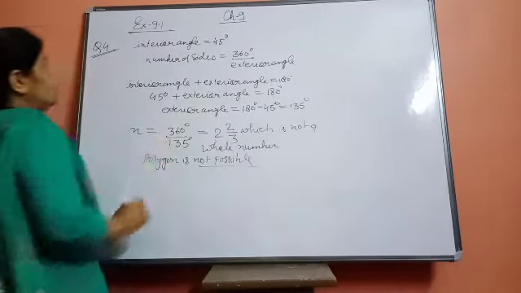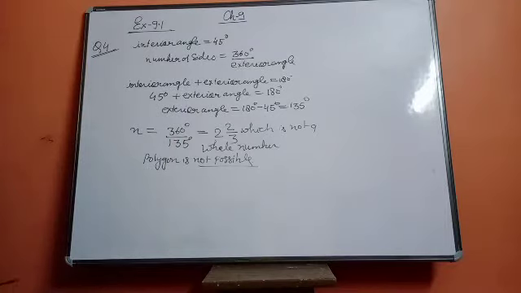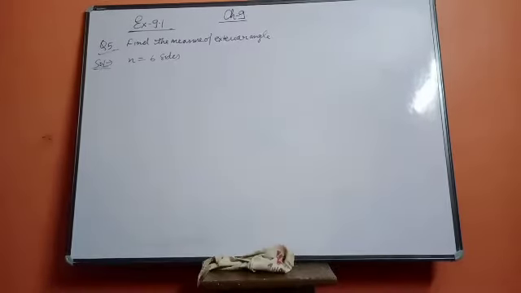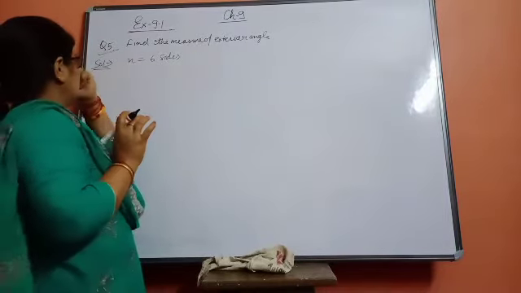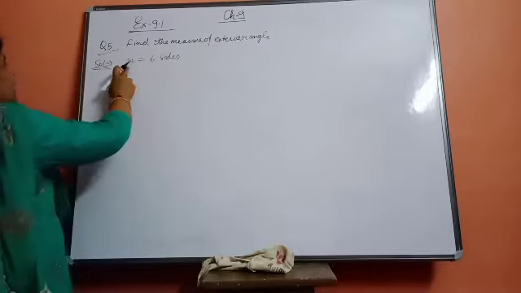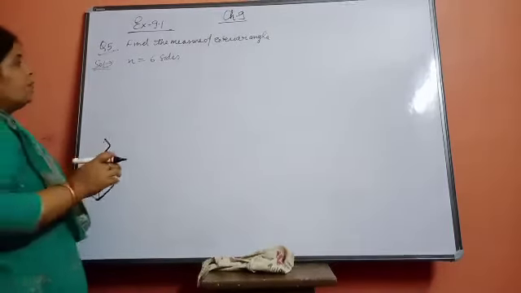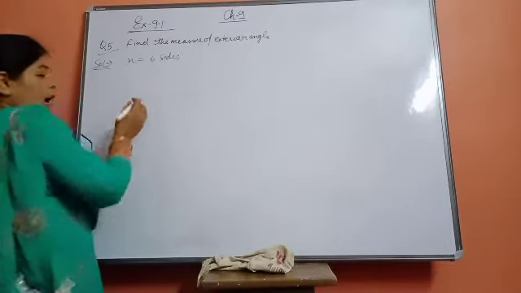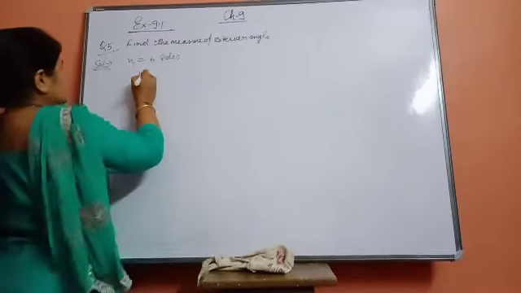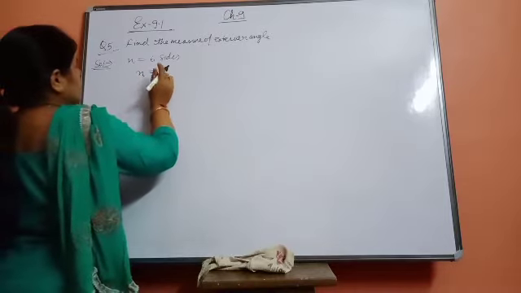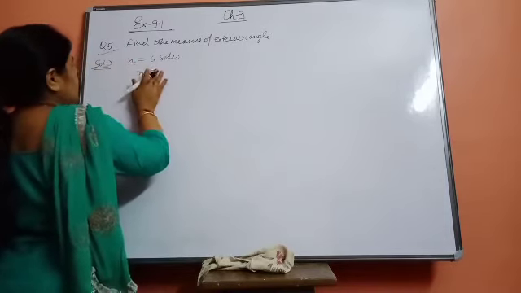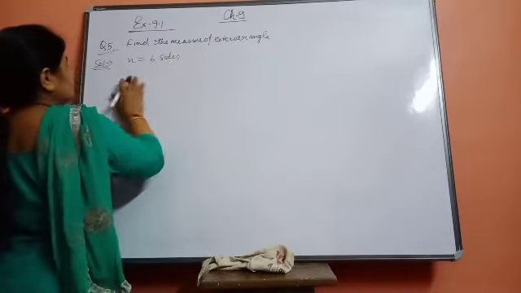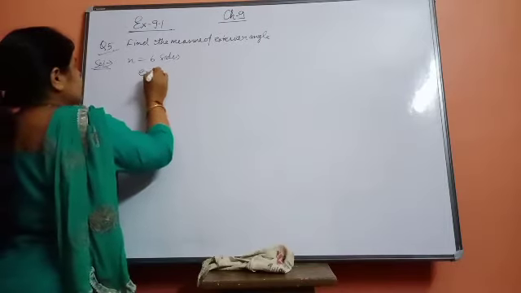Now we will do question number 5. Find the measure of the exterior angle for a polygon of n sides. I just taught you the formula: n is equal to 360 upon the exterior angle. Here you have to find the exterior angle. So the exterior angle is equal to